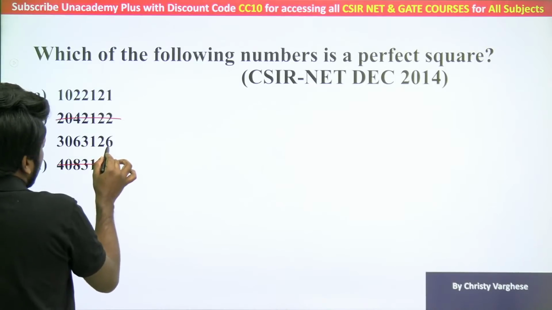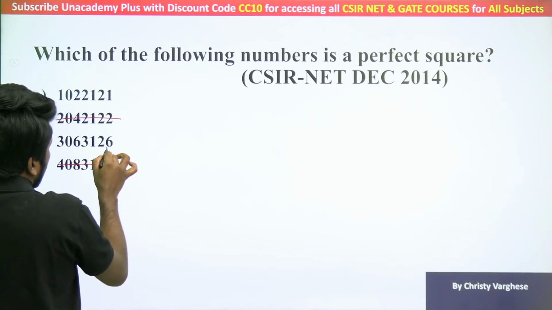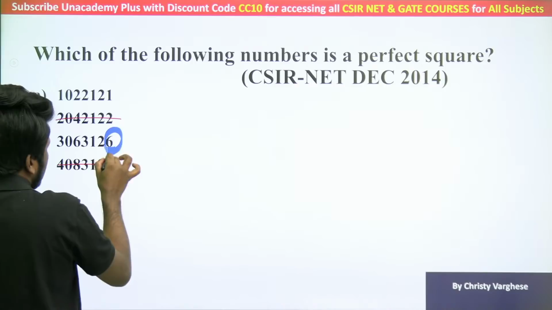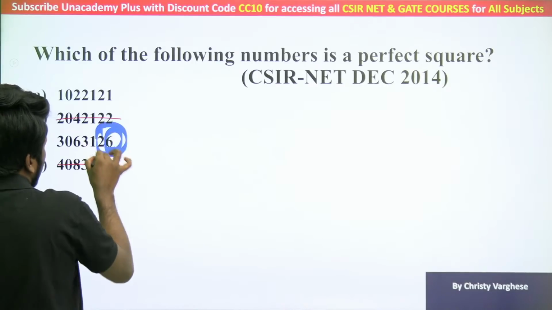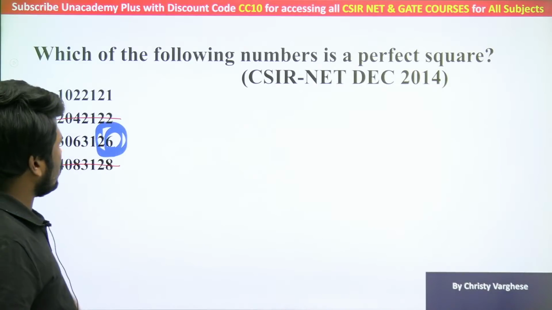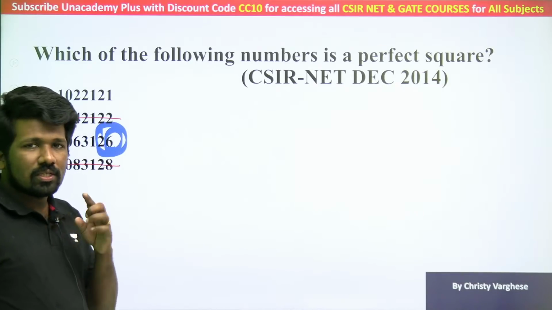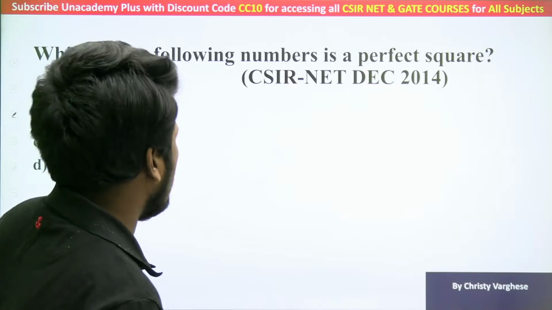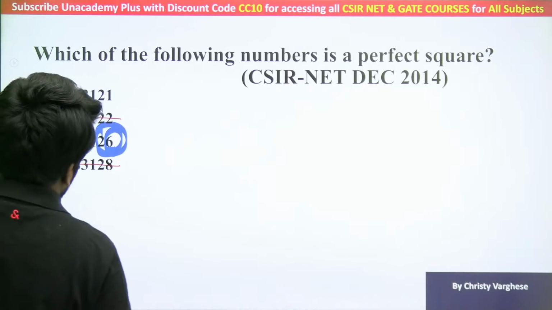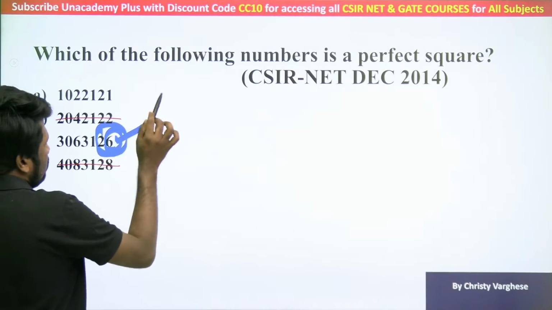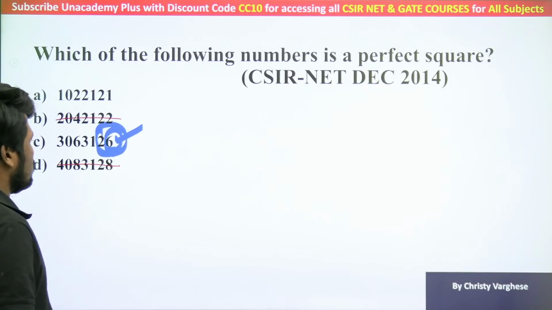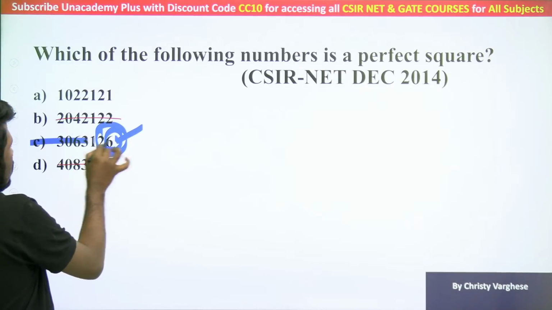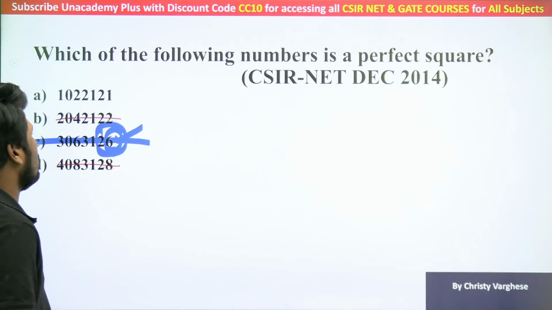So now let us check: for 6 being the last digit, can it be 26 in the last two digits, or can 2 be in the tens place? No. For a 6-ending perfect square, an odd number must be in the tens place. It should be only an odd number if the last digit of a perfect square is 6. So, as this is not an odd number, without a doubt we can say this is also not a perfect square.